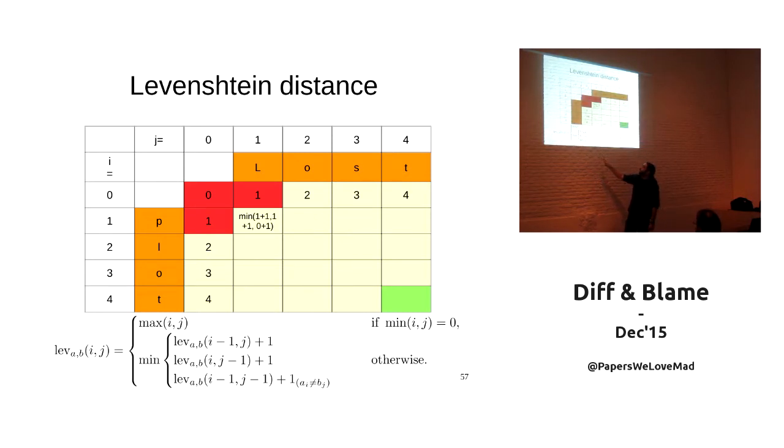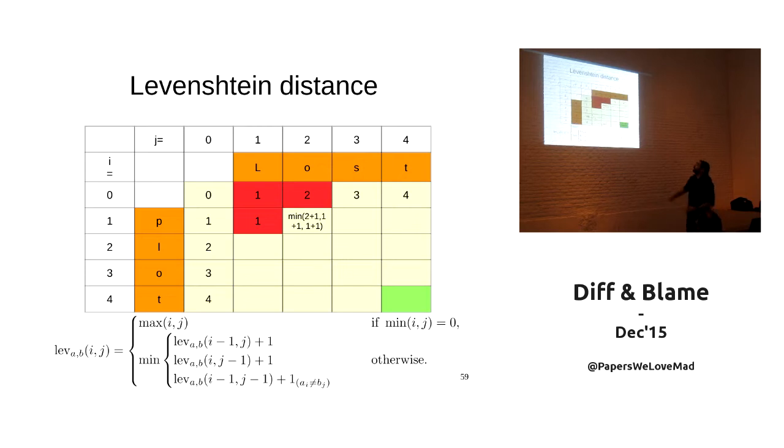So this is the distance of the one above plus 1. So 1 above, 1 plus 1, right? This is the distance of the one to the left plus 1, which is the addition of deleting, okay? So it will be 1 plus 1, and also the distance of 0, 0 plus a number that is 1 if the letters are the same, or 0 if not. So it will be 0 plus 1 because they are not the same letter, right? So the minimum of 2, 2, and 1 is 1. Perfect.